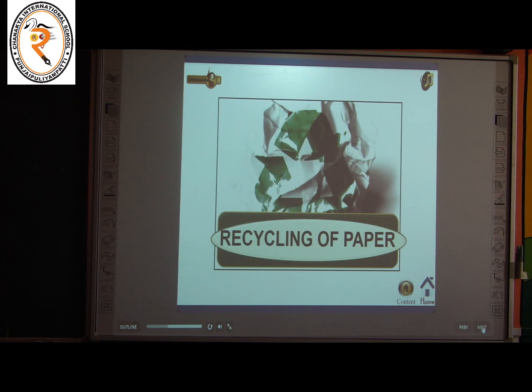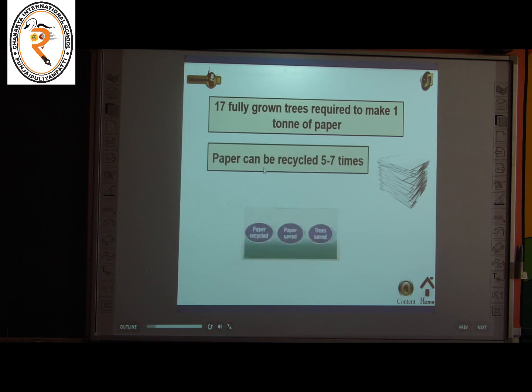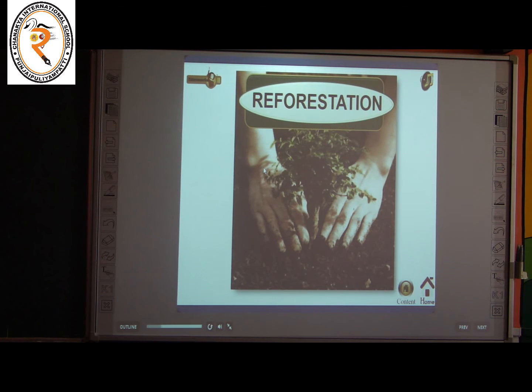And the next topic is recycling of paper. Recycling of paper is a must to avoid deforestation. See, 17 fully grown trees are required to make 1 ton of paper. Paper can be recycled up to 5 to 7 times. So we have to save trees.